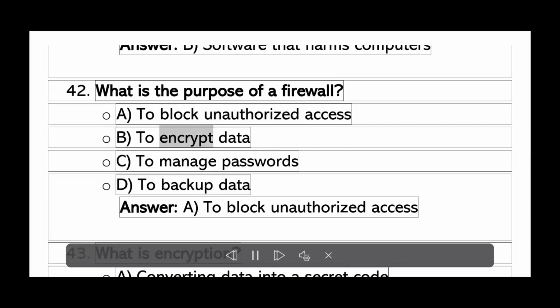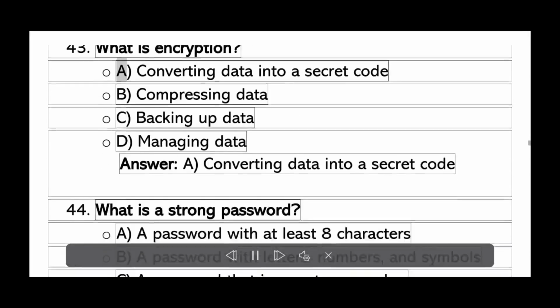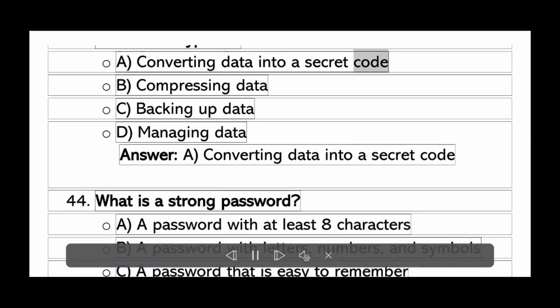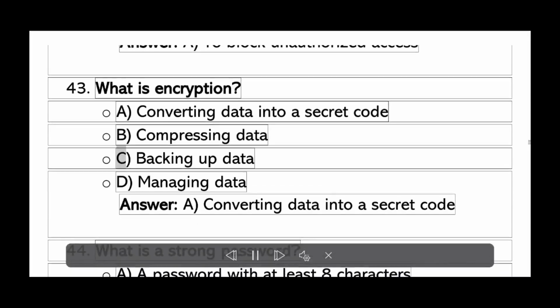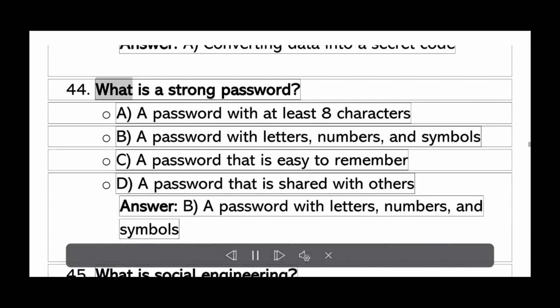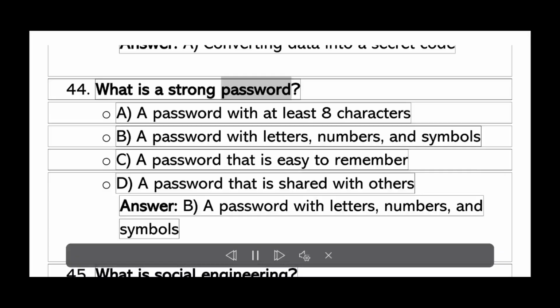A. To block unauthorized access. B. To encrypt data. C. To manage passwords. D. To backup data. Answer A. To block unauthorized access. What is encryption? A. Converting data into a secret code. B. Compressing data. C. Backing up data. D. Managing data. Answer A. Converting data into a secret code.